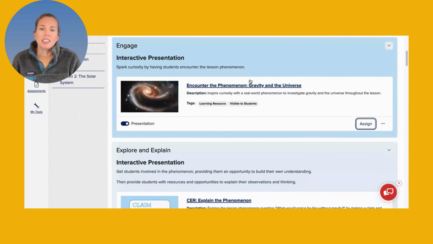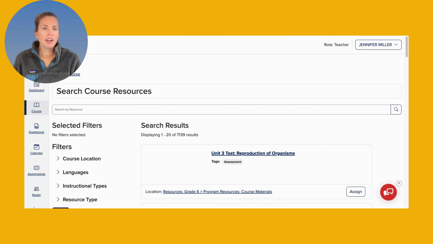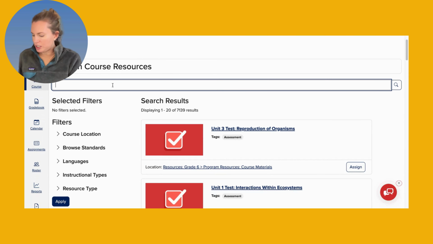The second way is for us to use our search bar. So click on the little magnifying glass, and then let's say that I know I want to do my claim evidence reasoning because it's on my curriculum guide as one of the activities.